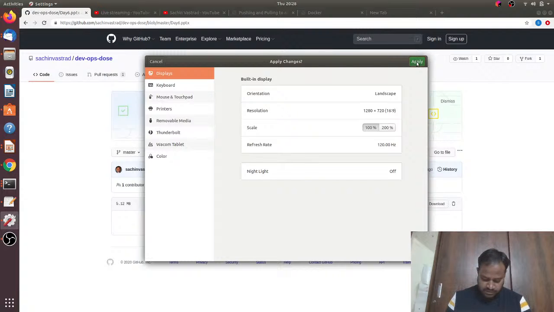Is my screen static? Something got frozen. Let me see what happened here. Sorry, I missed this. Maybe 10 minutes we lost. Okay, let me close this and start.